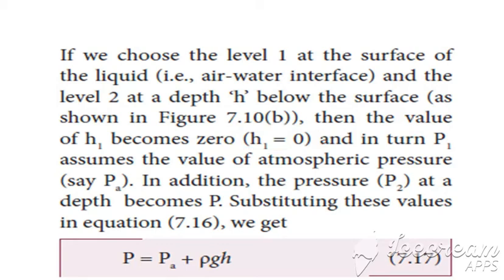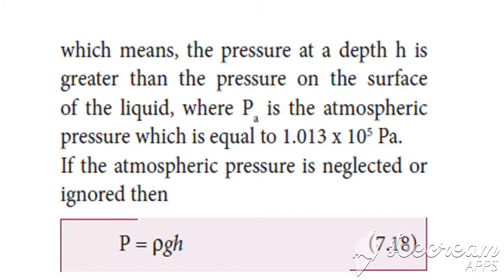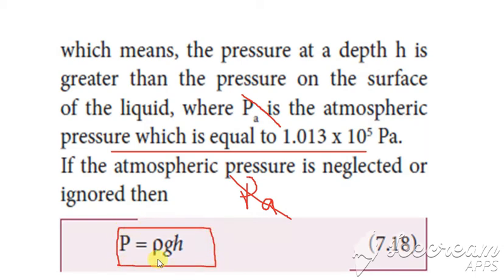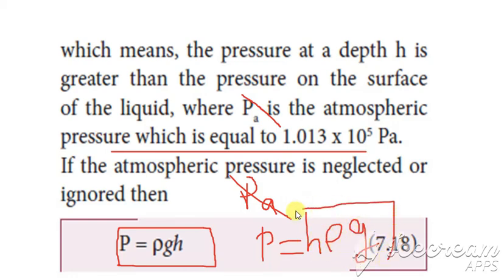Clear? Then the next condition is, if suppose the pressure on the surface is equal to the atmospheric pressure, then pa is going to be neglected. Pressure at the atmospheric is neglected, so we get pressure p is equal to rho hg. So pressure p is equal to h rho g. So this is a basic formula you have to know for pressure whenever you consider the height. P is equal to what?